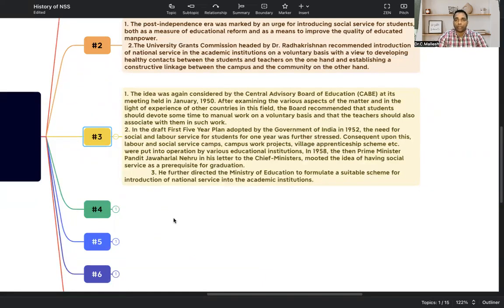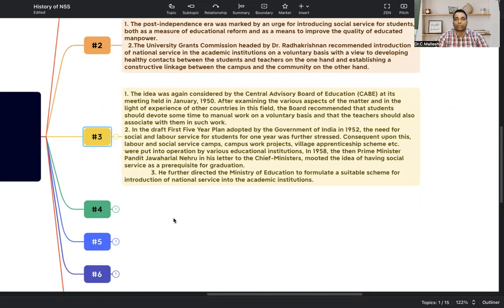You need to remember that the board, like any committee appointed to give a view and report, met and recommended that students should devote some time to rural work.